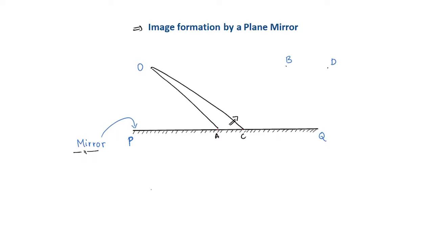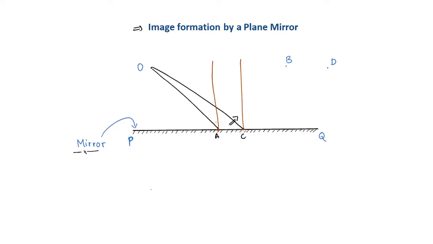We can actually figure out exactly the direction of reflection using the laws of reflection of light. So let us do that. The points A and C are the points of incidence for the two light rays. Now, we can draw a normal to the surface PQ at these 2 points.